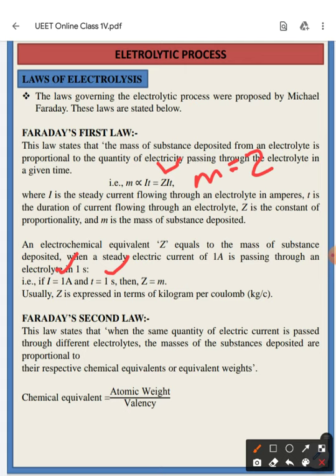Usually Z is expressed in terms of kilogram per coulomb, so it is kg per coulomb. So this unit should be remembered.